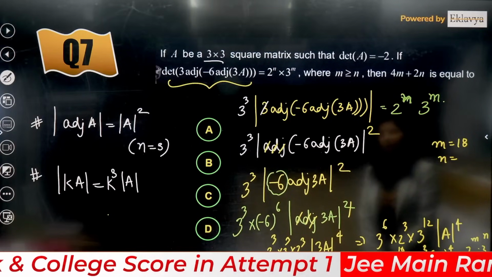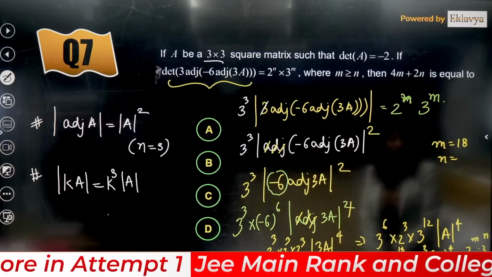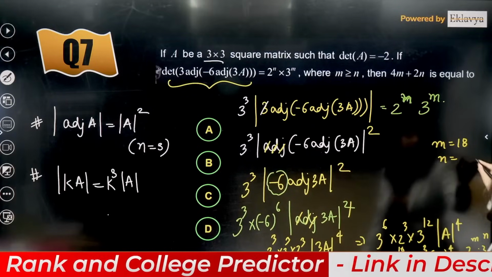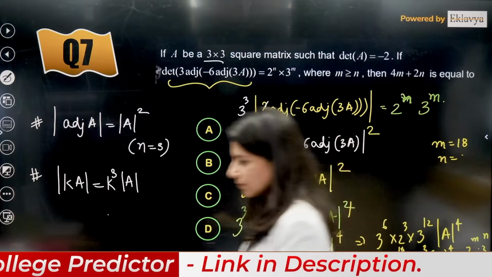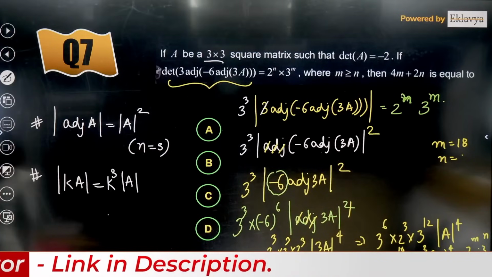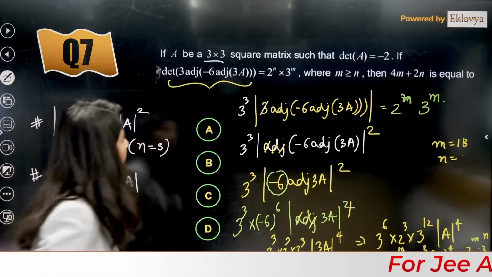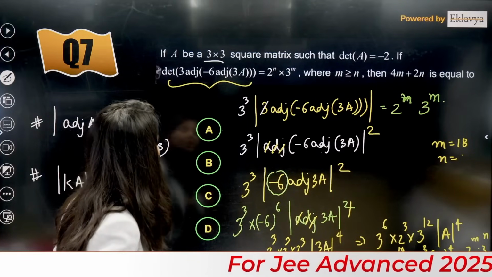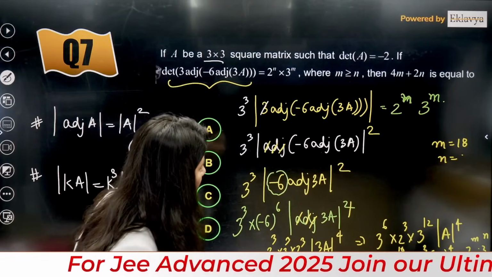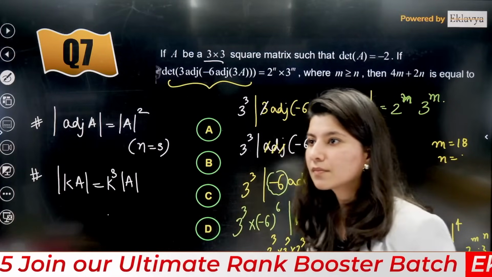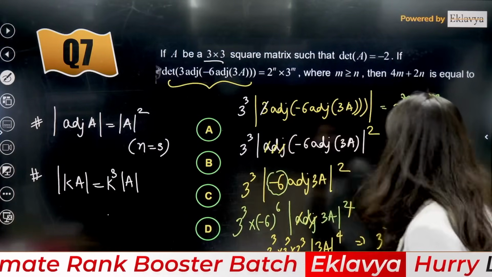Determinant A is what? Minus 2 power 4, 5, 6, 7. Is it? Let me check the answer. N is equal to 10, M is equal to 21. Okay. Let me check once.